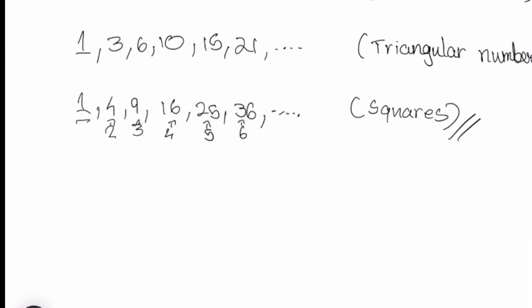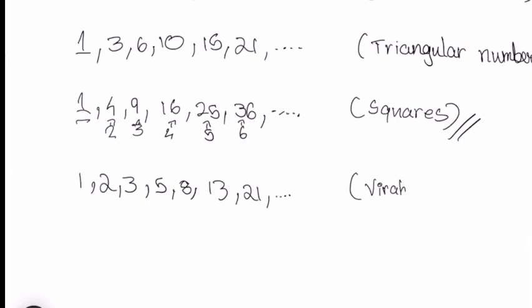So Virahanka numbers are the numbers which I'll just write: 1, 2, 3, 5, 8. These are a special type of numbers, so they are named like this. These numbers are not used most probably, so we won't go deep into this. In the further classes we are going to learn what Virahanka numbers are. Or if you want, I can put it in one of my shorts.